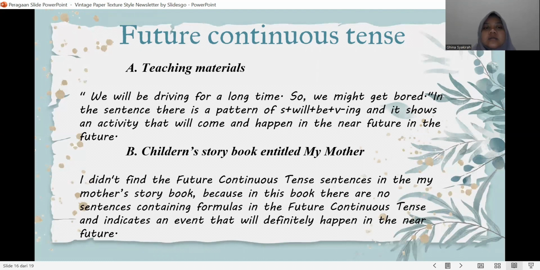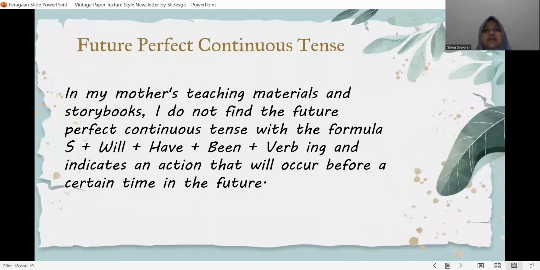In the children's storybook entitled My Mother, I don't find a future continuous tense sentence, because in this book there are no such formulas, and it indicates an event that will definitely happen in the near future.